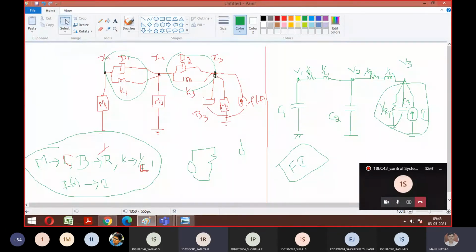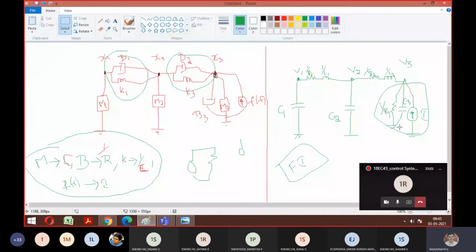Sir, in an electrical system, if instead of 1 by R we wrote only R1, is it okay? No problem. In the bracket, actually, we used to write it. See, why did we write it? Because for the equivalent, what I was supposed to write is that B is replaced with 1 by R. So for that equivalent representation, I'm writing all that.